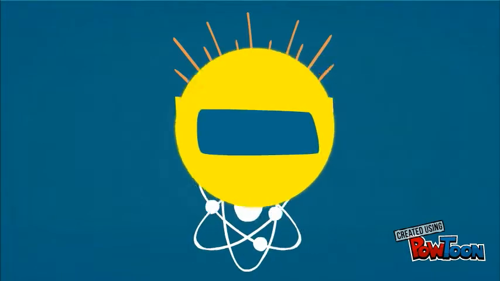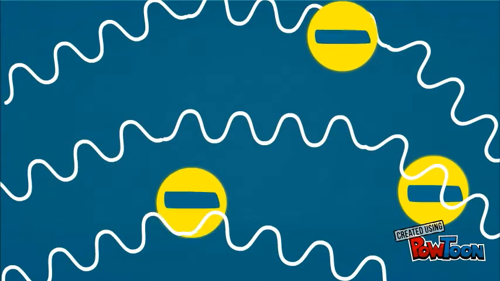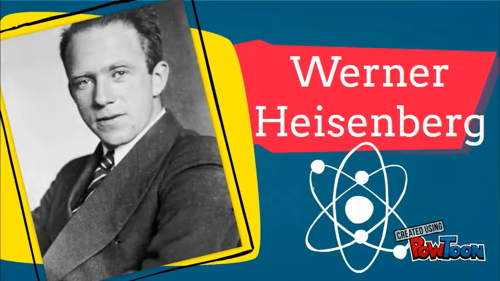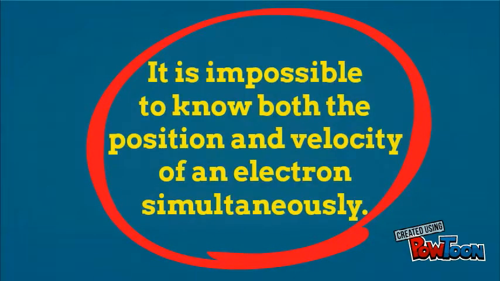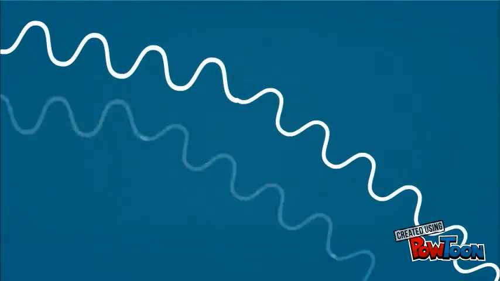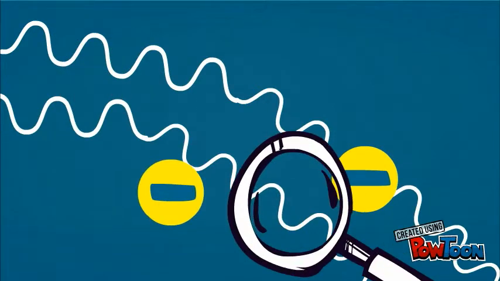However, due to further experiments, it was discovered that electrons simultaneously behave like waves, not being confined at a particular point, which led to the formulation of the uncertainty principle by Werner Heisenberg. According to him, we cannot pinpoint the exact location of electrons inside, because it is impossible to know both the position and velocity of an electron simultaneously.